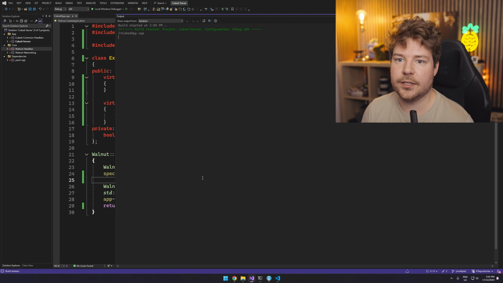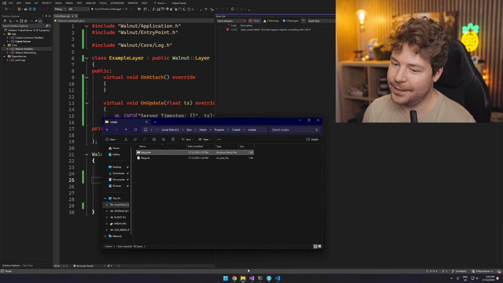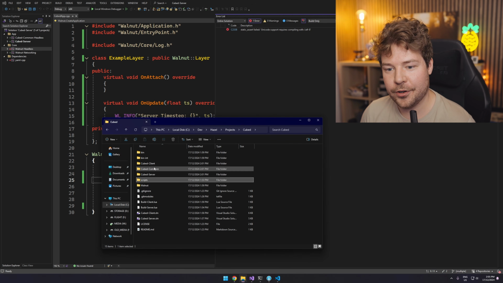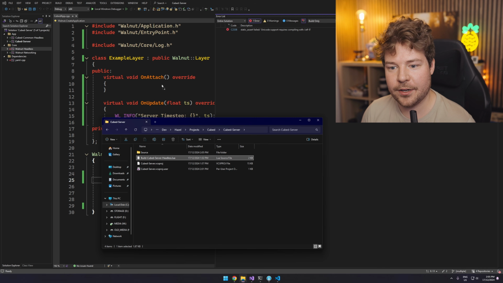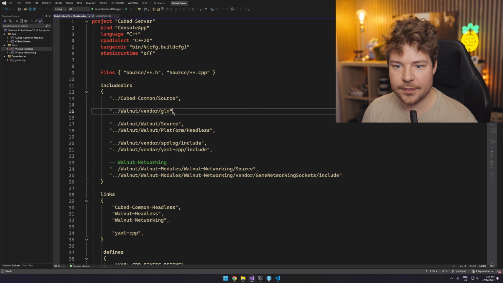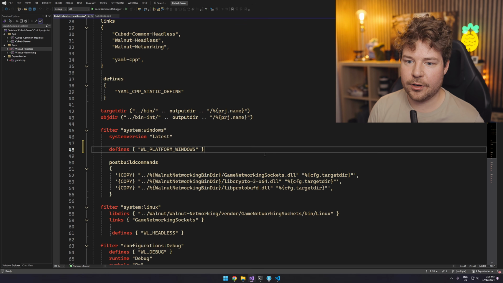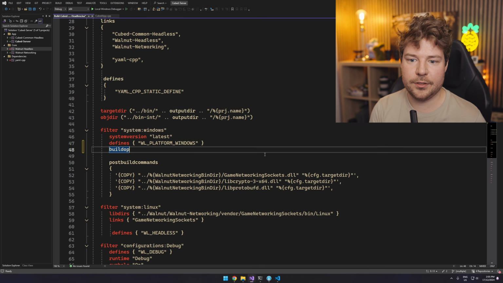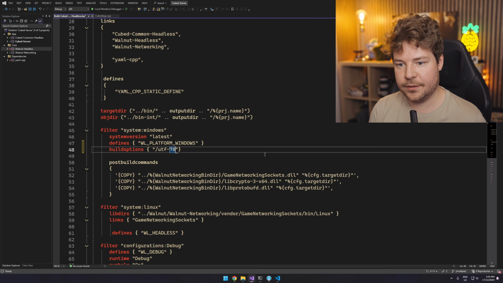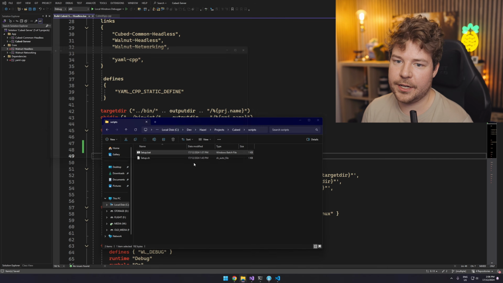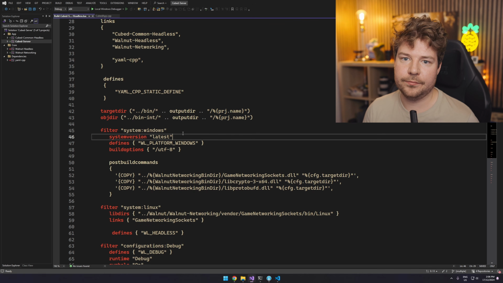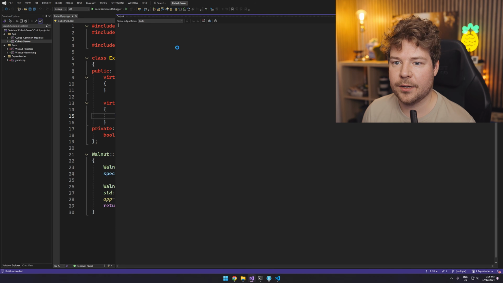Okay, so let's try to run this. We need to add that Unicode support thing again. So if we go to cubed server, we have our build cubed server headless. Let's just add, I don't think I've got it off the clipboard anymore, so build options, and we'll do /UTF-8. All right, setup, reload, Control-Shift-B. Okay, that compiled, let's run it.